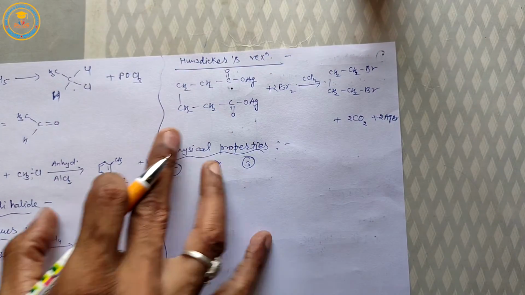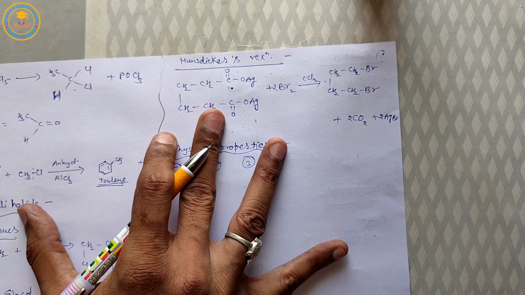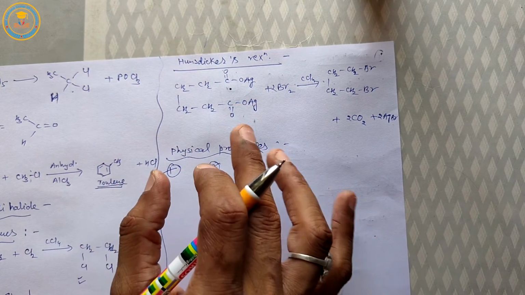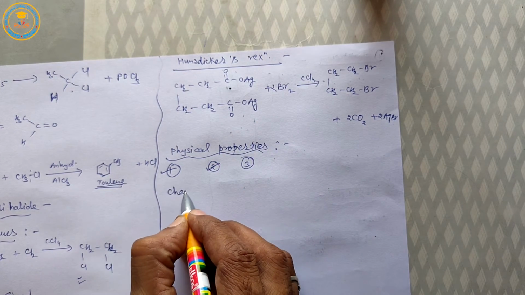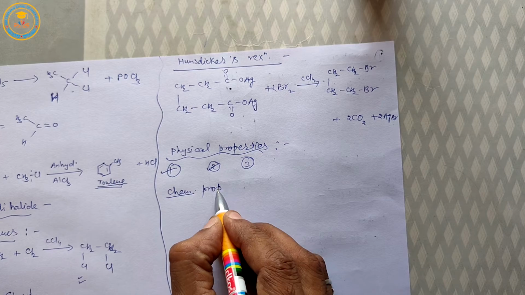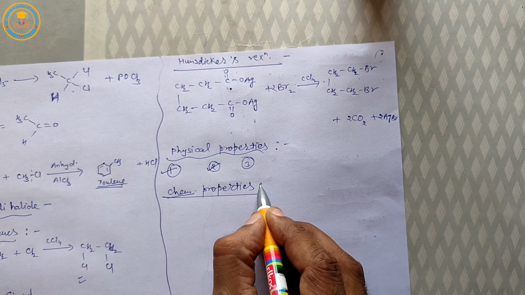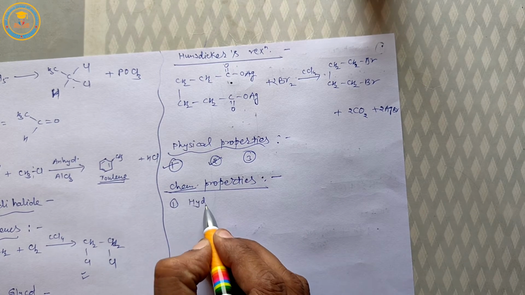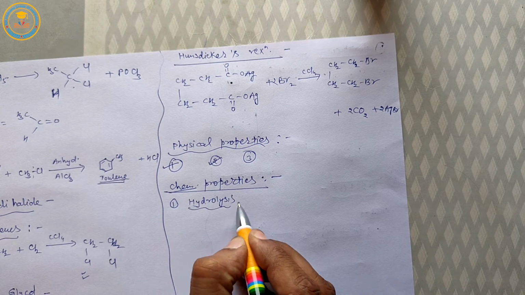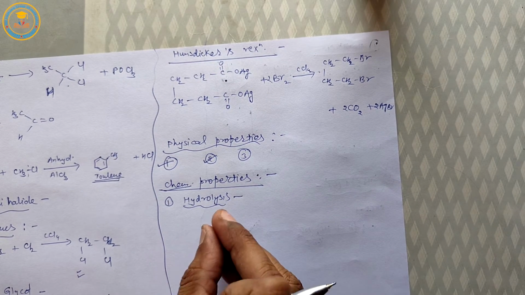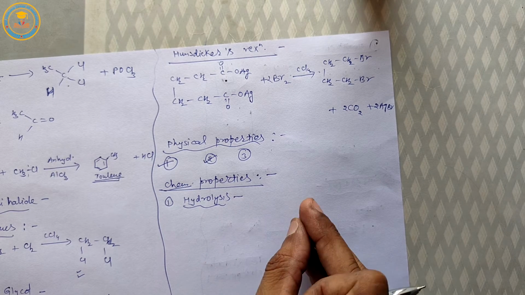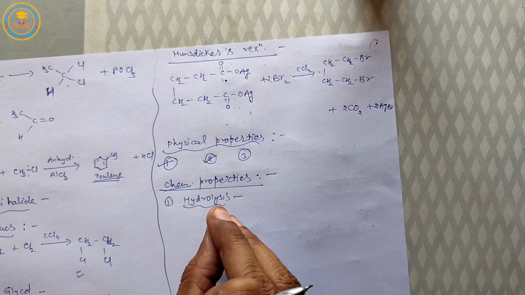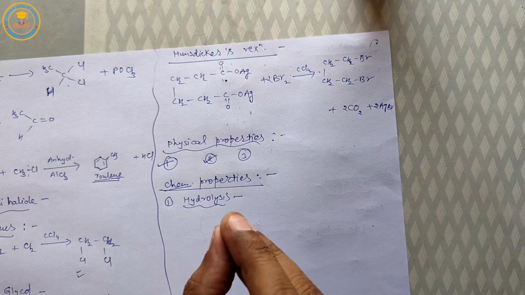Now next, chemical properties of dihalogen derivatives. First is very important, hydrolysis. Very important. Gem dihalides hydrolyzed with aqueous KOH or NaOH give carbonyl compound, whereas vicinal dihalides give glycol.